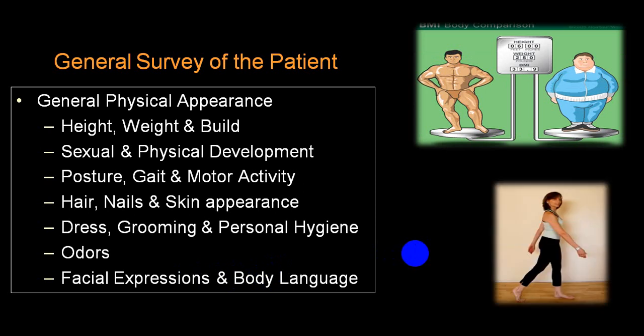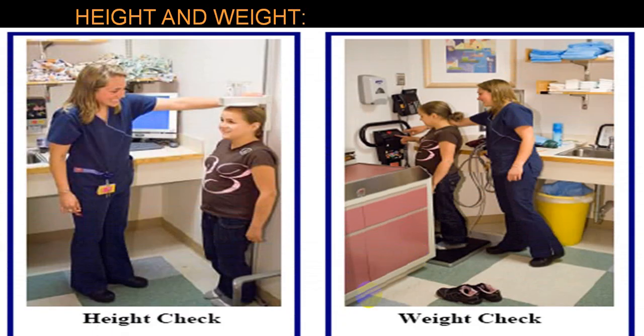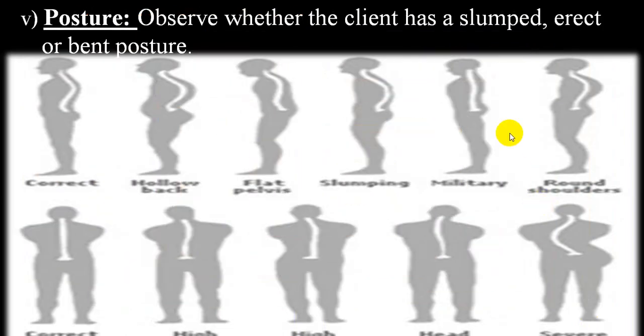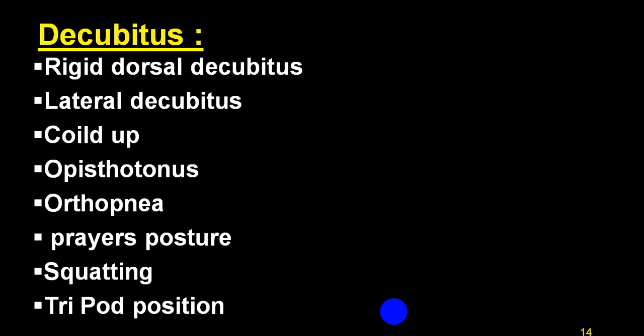You can identify some of the abnormal gaits. Here you can check for the height. Here you can check for the weight and try to find out whether person is normal weight, underweight, or he is obese, moderately obese, severely obese, etc. You can have a look at the posture. There can be some peculiar posture like kyphosis, scoliosis, kyphoscoliosis, gibbus, etc., which can tell you a little bit regarding the spine problem and some of the disorders which are underlying.